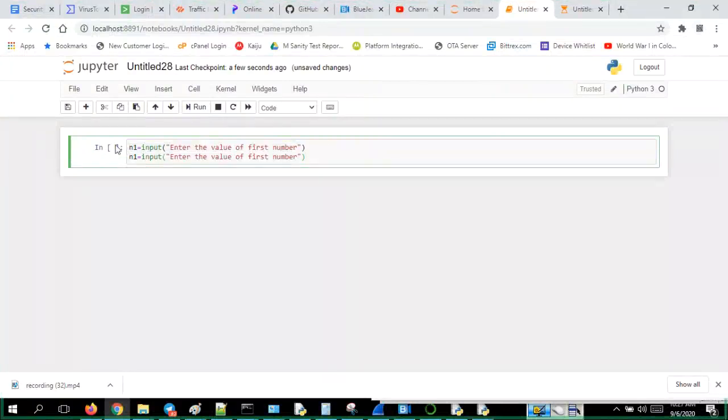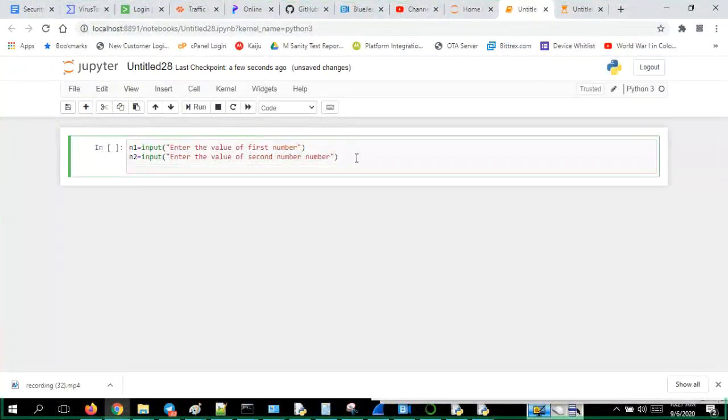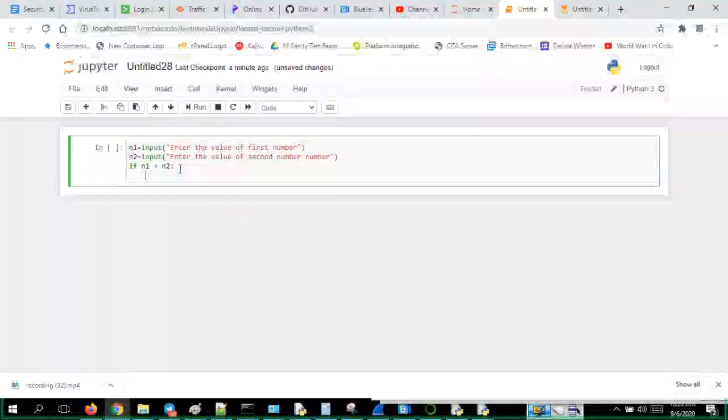This is n2, enter the value of the second number. Now if n1 greater than n2, you must keep this indentation and colon. Then print, based on this condition.